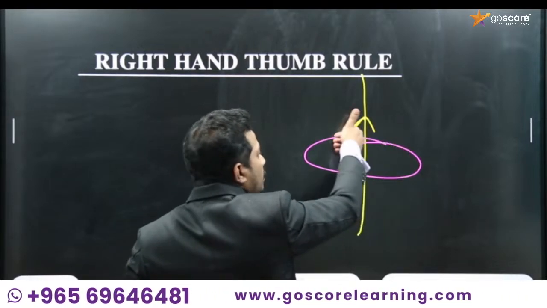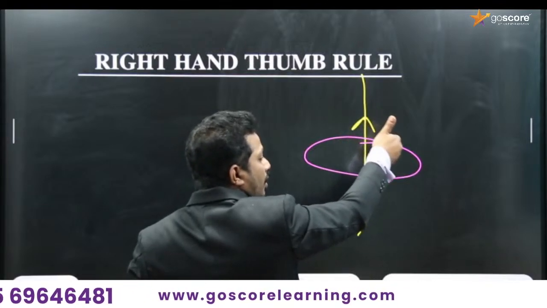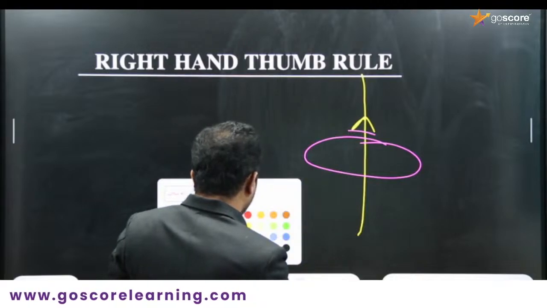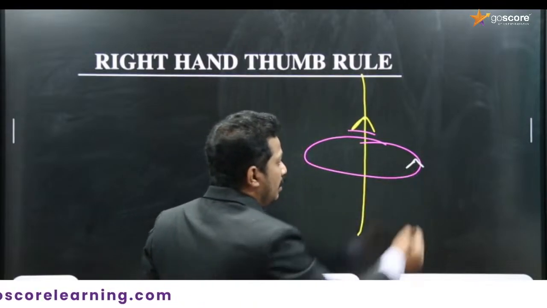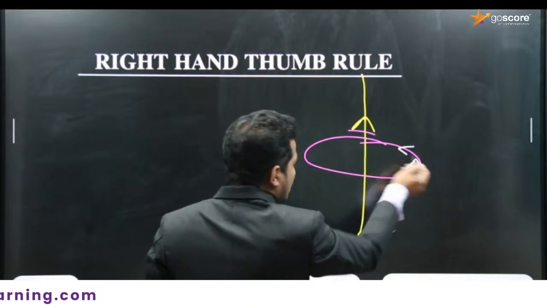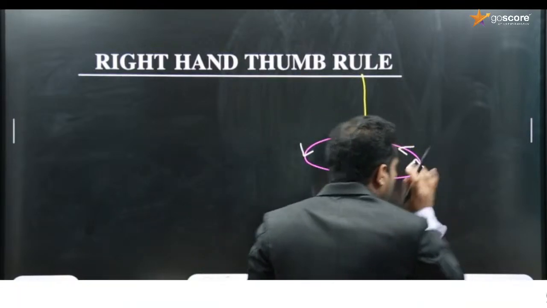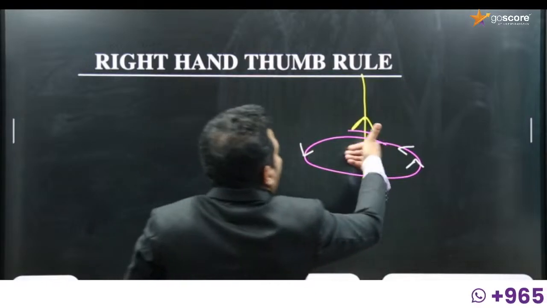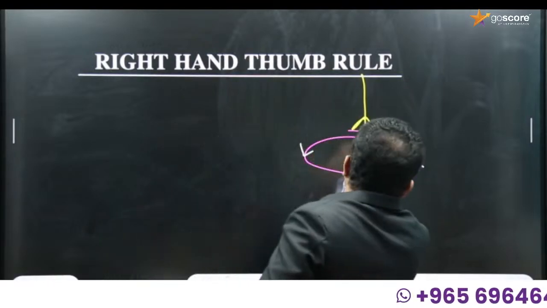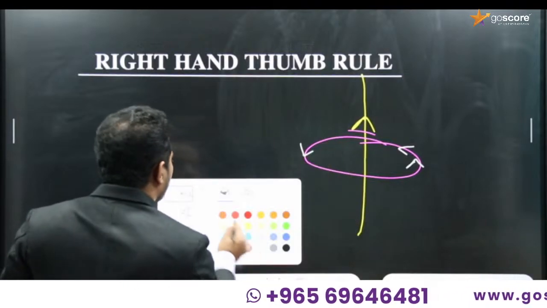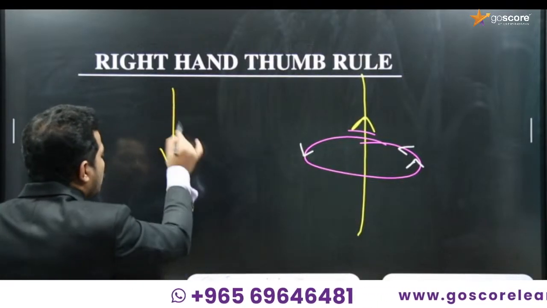If I hold this yellow conductor, my fingers are encircling the conductor in this direction, right? So this will be the direction of magnetic field. On this side, it is coming out of the plane, and on this side it is going into the plane. Okay, what happens if the direction of current reverses? If a downward current is here, what happens?